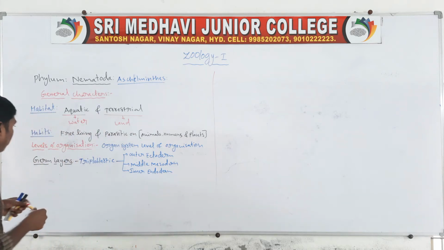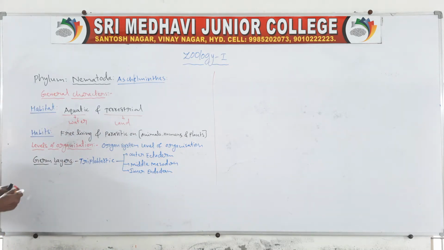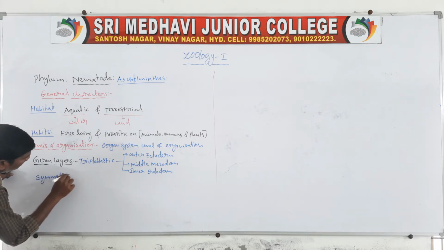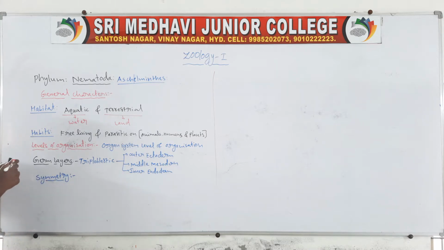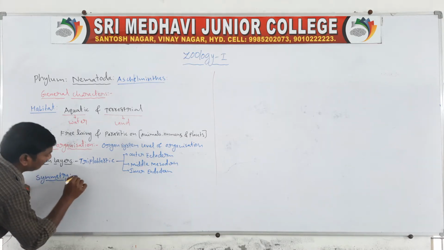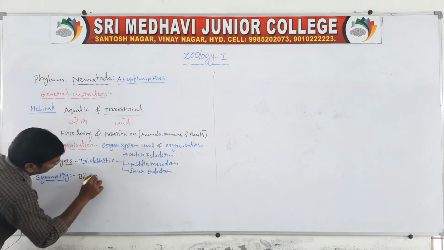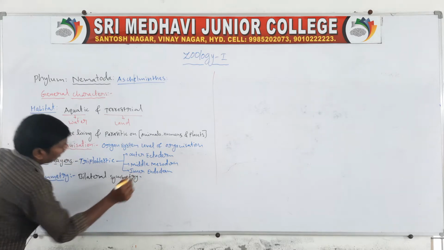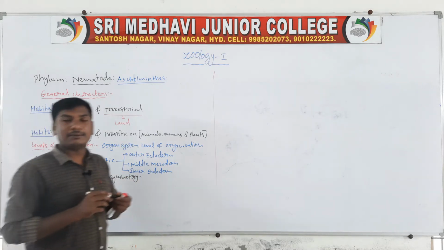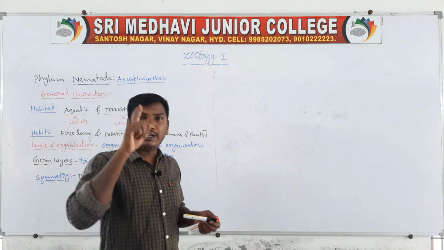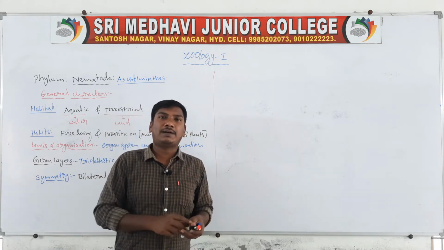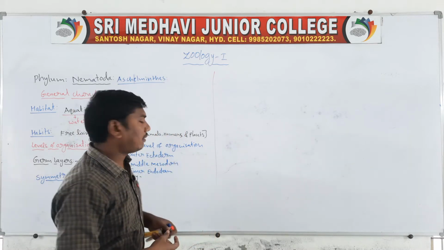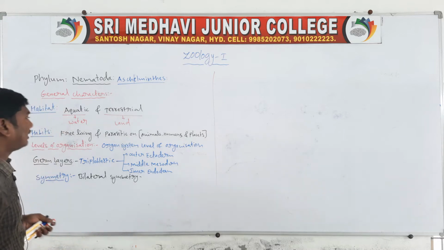Next one, symmetry. The symmetry is bilateral symmetry. Bilateral symmetry means the organism, when cut along a single axis, is divided into two equal parts.